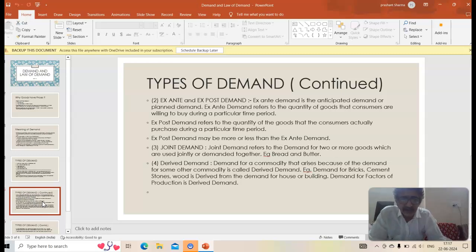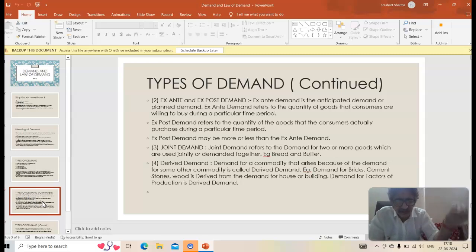We move to ex ante and ex post demand now. Ex ante, the word comes from anticipated demand. It is planned demand basically. So suppose I ask the lady teachers in a school that, okay, fine, Akshay Tritiya is coming. That's an auspicious day when people buy gold jewelry or silver jewelry. So I go and ask them, ma'am, just please tell me how much you plan to buy at this expected price of gold on Akshay Tritiya. How much do you plan to buy of gold jewelry on this coming Akshay Tritiya?